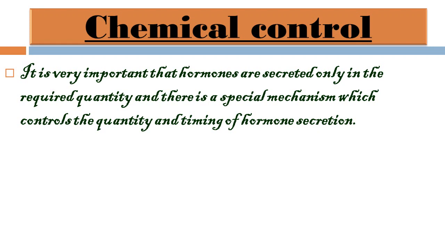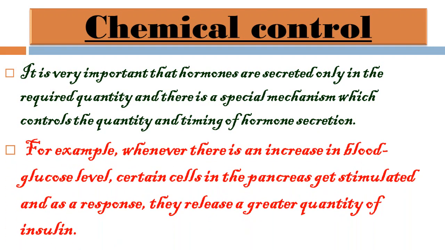So the quantity and timing of secretion of the hormone should be properly balanced. For example, whenever there is an increase in blood glucose level, certain cells in the pancreas get stimulated, and as a response they release a greater quantity of insulin. So this is how chemical control should be proper in our body to control each and every function properly.